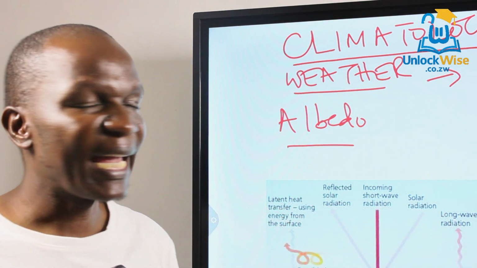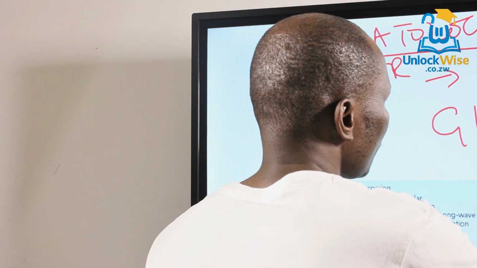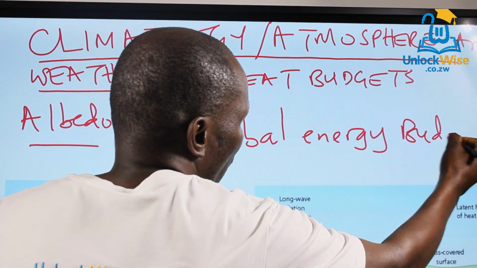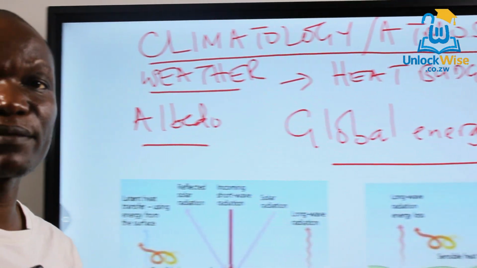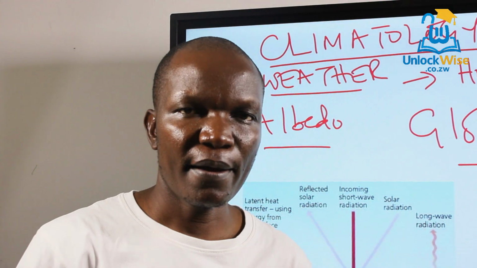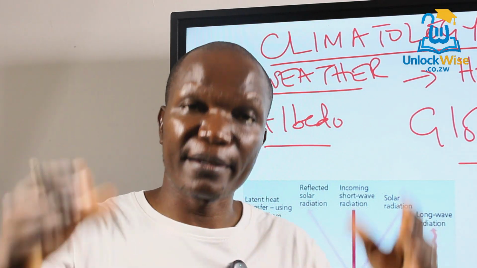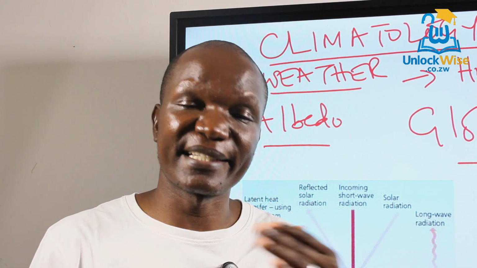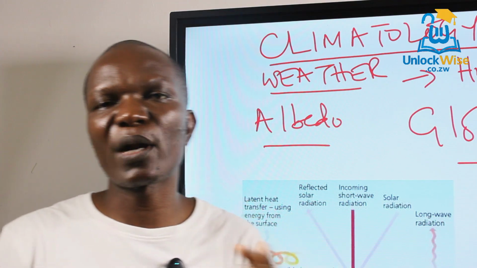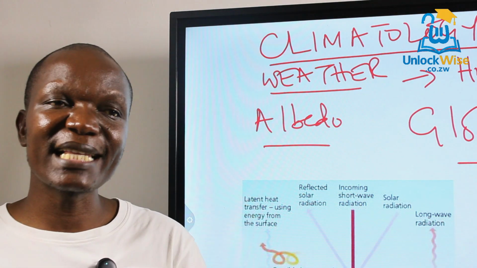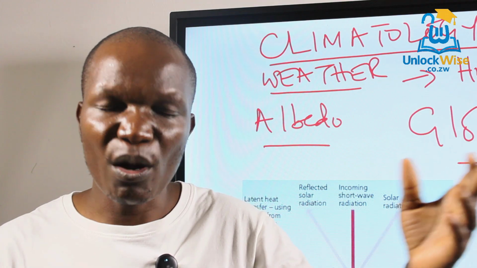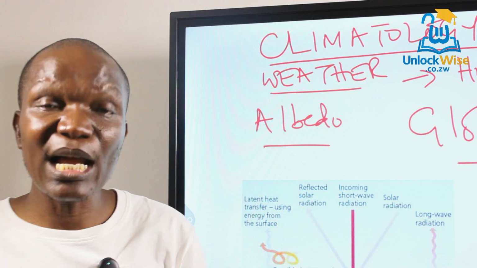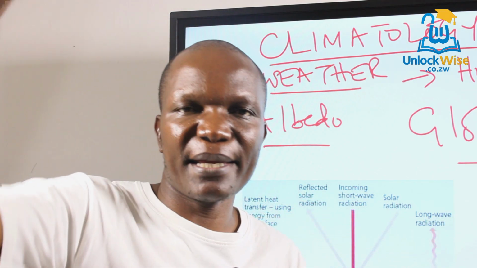Now I'd like us to move and look at what we call the global energy budget. Okay, so if you actually remember very well, you understand that the sun actually gives us 100% insolation or heat. But a lot of things actually happen during the process. We don't receive 100% of the heat or insolation. Otherwise, if that would happen, there will be no life on Earth. So you're going to understand that there is, for example, reflection that happens, whereby some of the heat is reflected back to space. For example, by clouds. Clouds have the ability to reflect heat back to space.